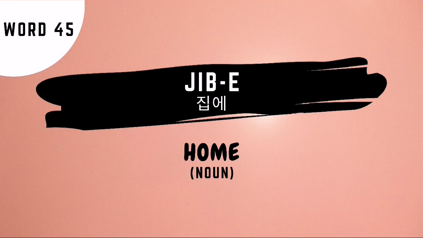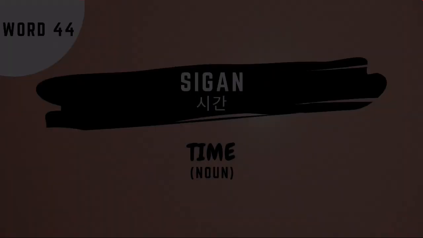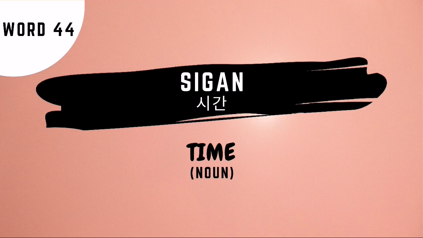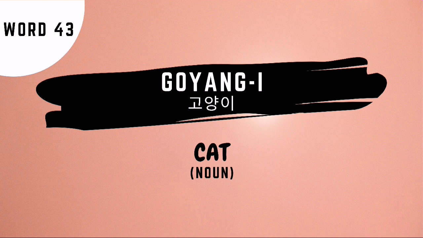Word number 45 is chibe, and this is the Korean noun for home. Word number 44 is sigan, and this is the Korean noun for time. Word number 43 is koyangi, and this is the Korean noun for cat.